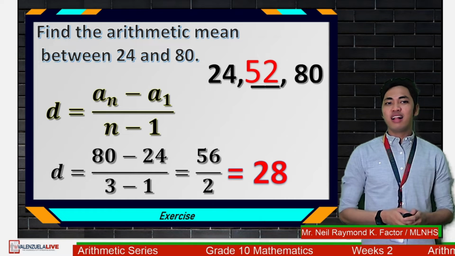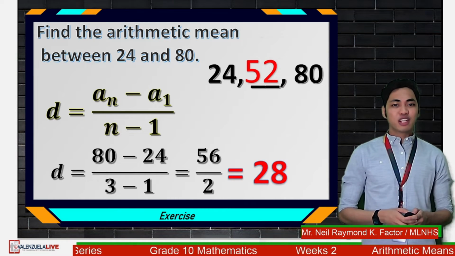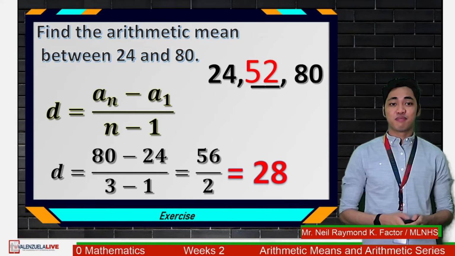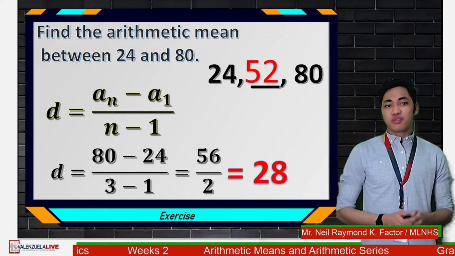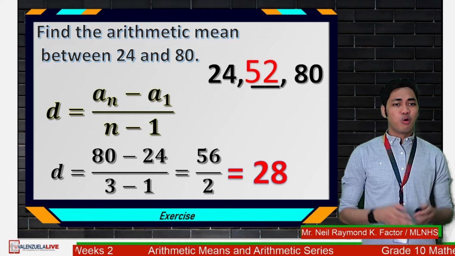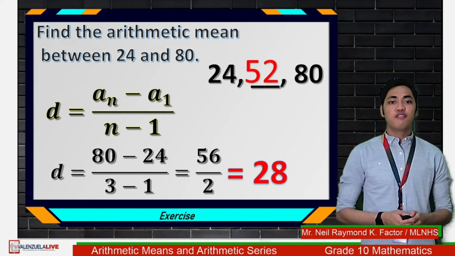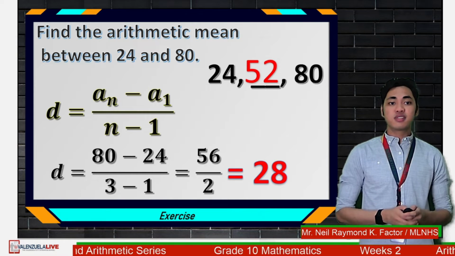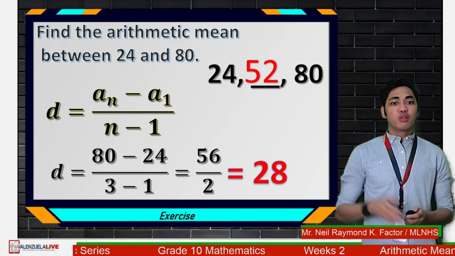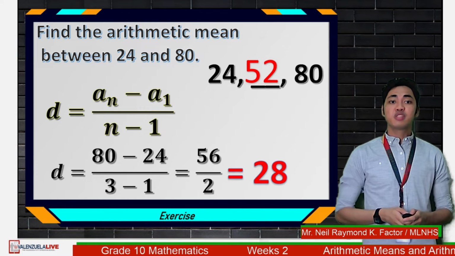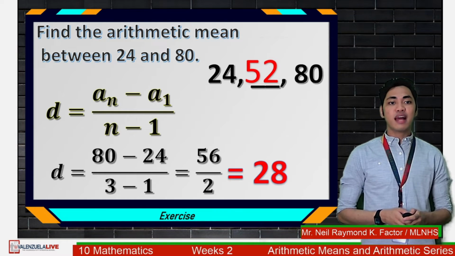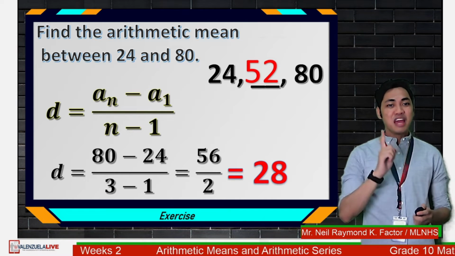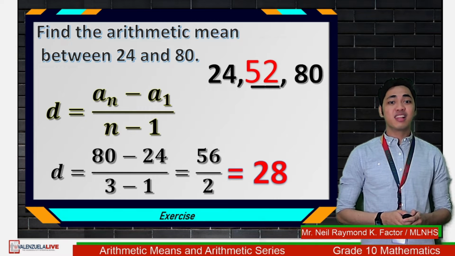Now, let me tell you a little trick. Actually, for this question, you can answer this in less than 5 seconds. How? Take note that we are looking for the middle term, or to say, the average of the two given numbers. So we can just add the two numbers and divide the sum by 2. That is 24 plus 80, that is 104. Divided by 2, that is 52. Our answer. Easy, right? But take note that this shortcut has its limitations.